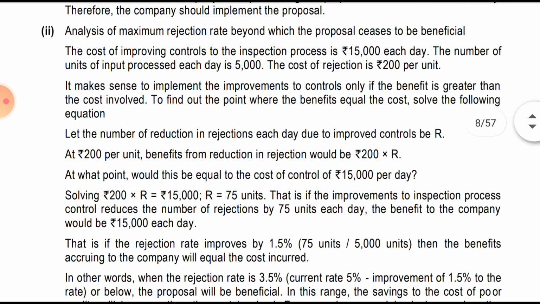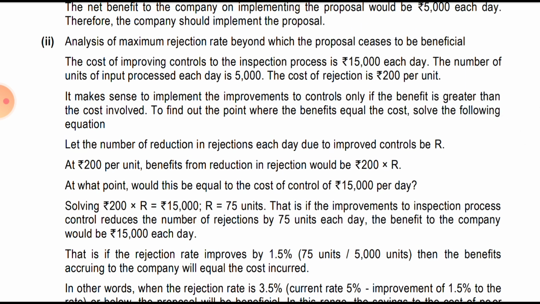Okay, therefore the company should implement the proposal. The second part they have asked is till what level there will be a benefit, and from what level there can't be a benefit as such. So the analysis of the maximum rejection rate beyond which the proposal ceases to be beneficial. So the maximum rejection rate is 3.5, as we had calculated, the same calculation they have done here.